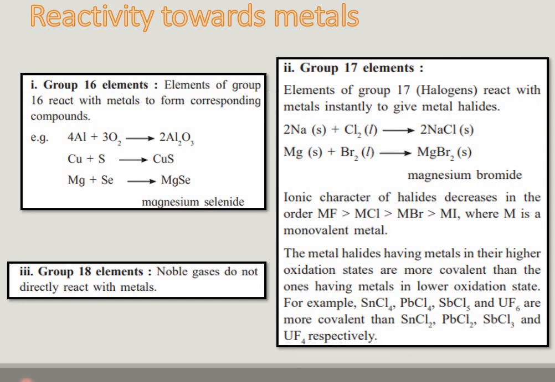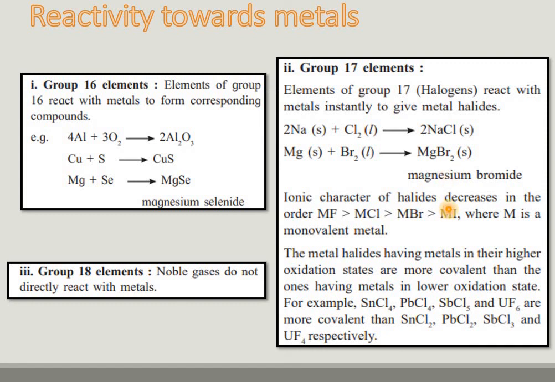Now reactivity towards metals. Group 16 elements react with metals, like oxygen reacting with aluminium to give aluminium oxide. Copper reacts with sulfur to give cupric sulfide, and magnesium reacts with selenium to give magnesium selenide. Group 17 elements react readily with metals and form ionic halides, like sodium reacting with chlorine to give sodium chloride, and magnesium reacting with bromine to give magnesium bromide.